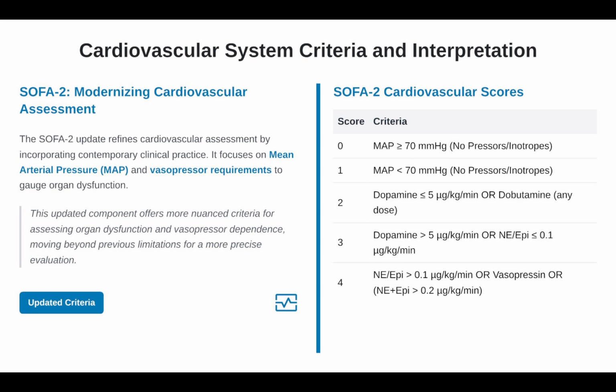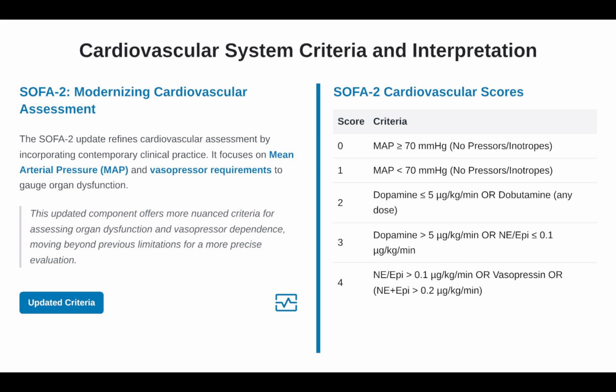2 means moderate, which includes a MAP of 60 to 64. And 3 means severe, which includes MAP less than 60 or vasopressin less than 0.03 units per minute. 4 means critical, which includes vasopressin more than 0.03 or norepinephrine less than 0.1 or epinephrine less than 0.01 or dopamine less than 5 or dobutamine more than 5.